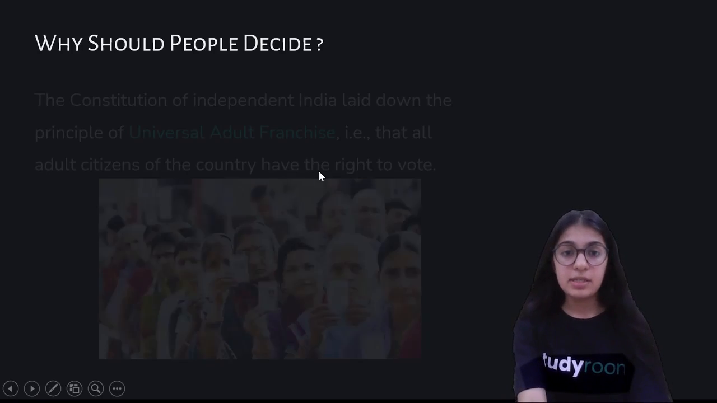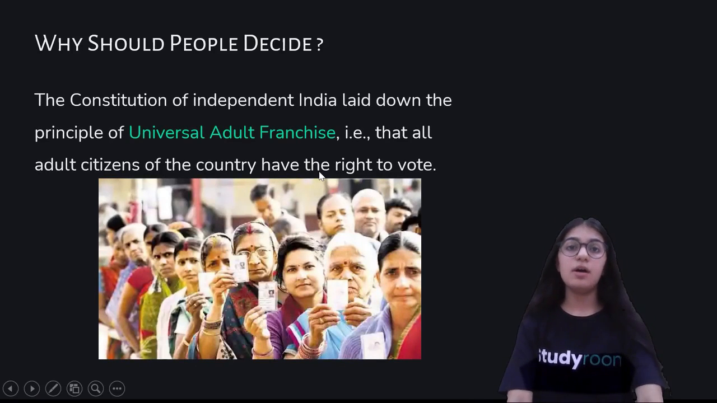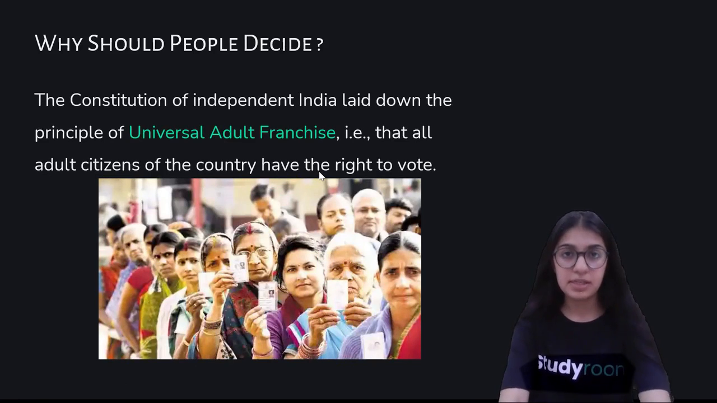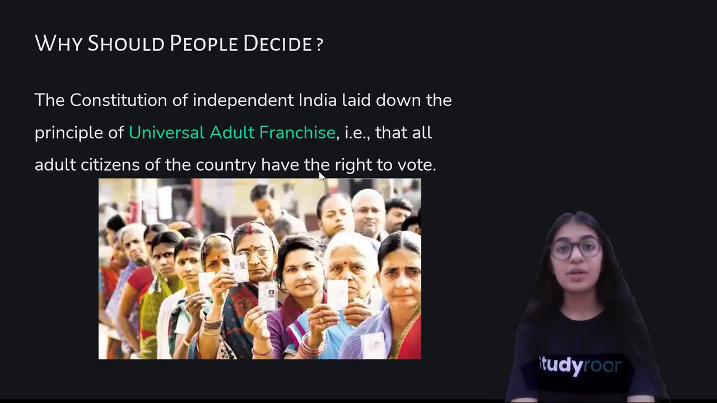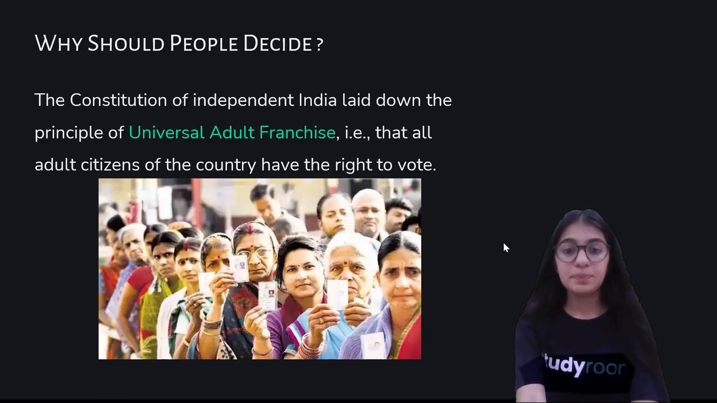The process by which the citizens choose their elected representatives is known as universal adult franchise, which means that any person who is 18 or above is eligible to vote and choose their respective candidate.